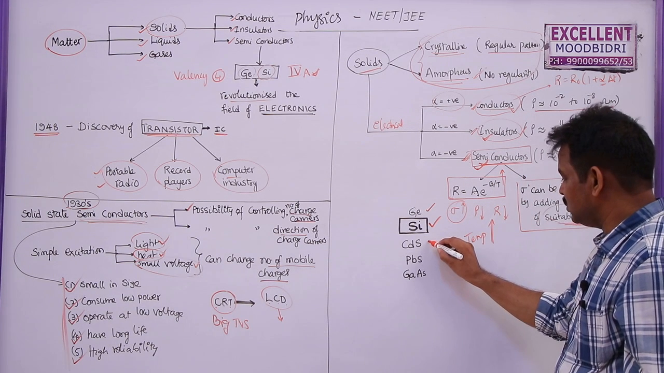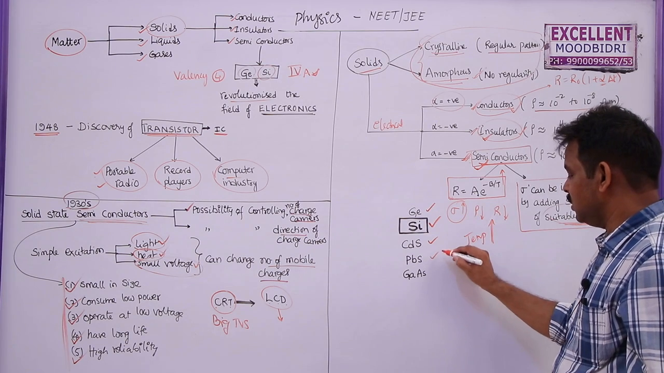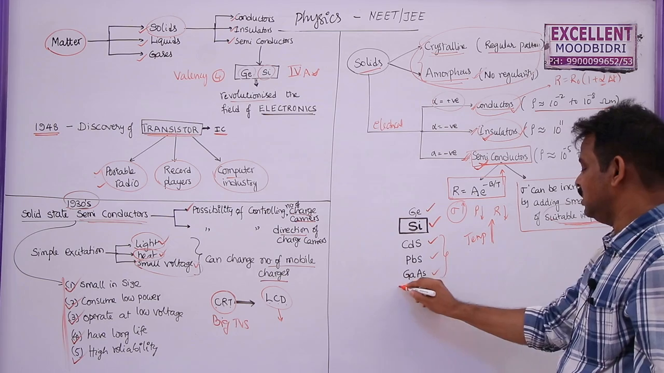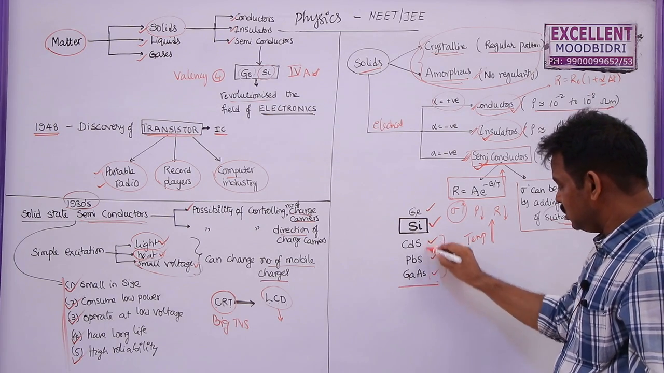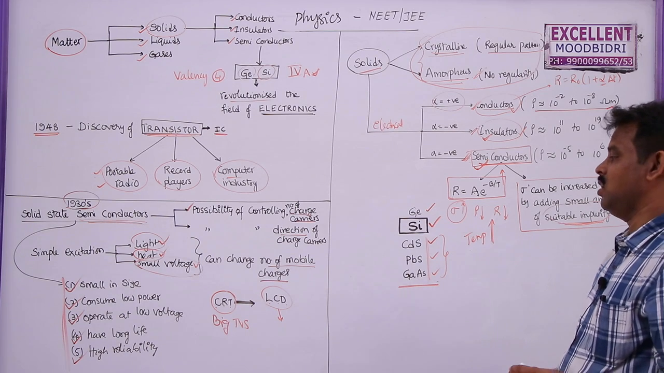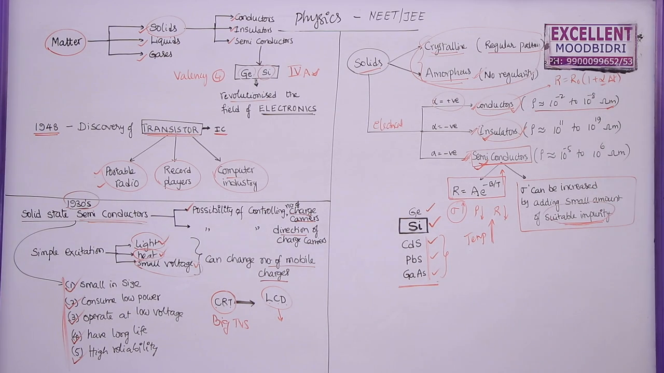Then we have cadmium sulfide, lead sulfide, and gallium arsenide. These are called compound semiconductors, and nowadays we are using these also for manufacturing transistors, diodes, or electronic devices.